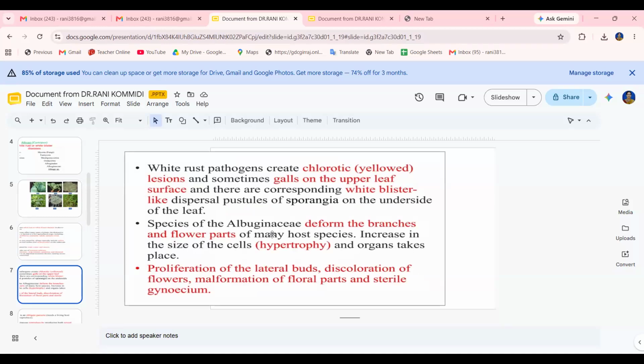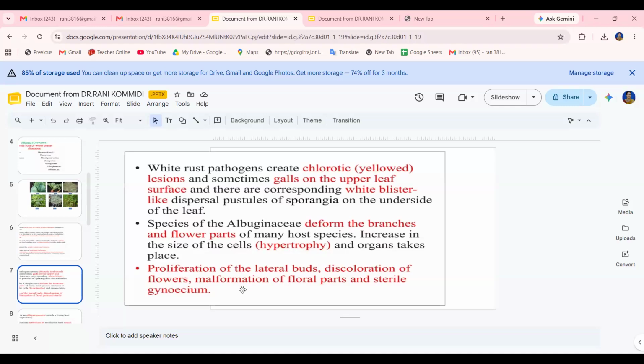So the species of the Albuginaceae deform the branches and flower parts of many host species. They increase the size of cells, like hypertrophy. Over-continuous divisions occur, resulting in an increase in the size of these cells and organs.